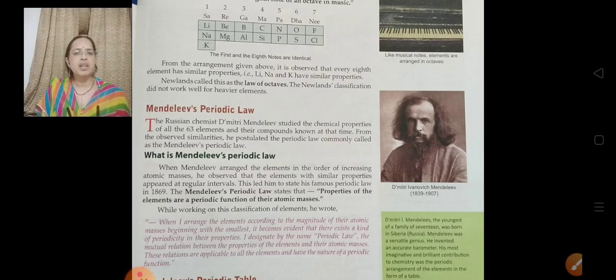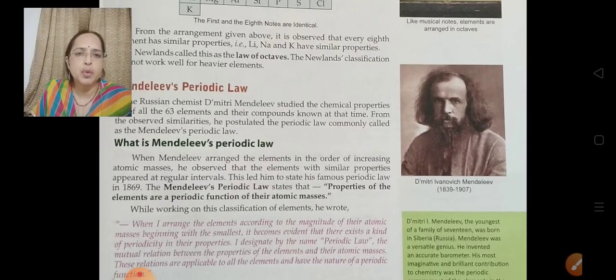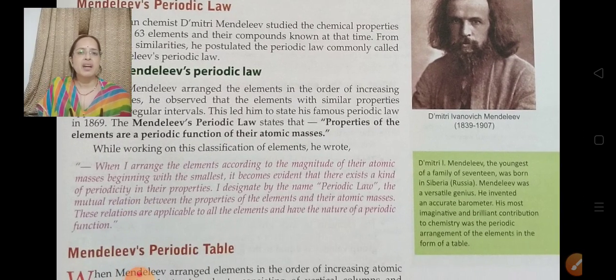While working on the classification of the elements, Mendeleev wrote that when I arrange the elements according to the magnitude of their atomic masses, beginning with the smallest, it becomes evident that there exists a kind of periodicity in their properties, means repetition in their properties. I designate it by the name periodic law, because periodically or repeatedly the same properties come up in different elements. Elements were different, but they are showing the same properties. So he called it the periodic law.